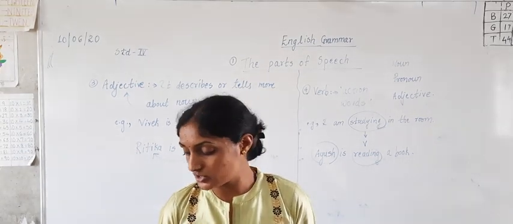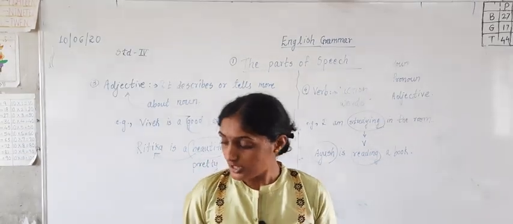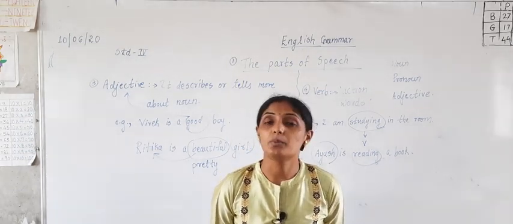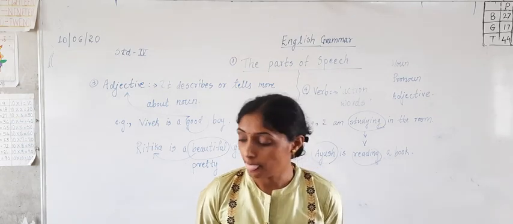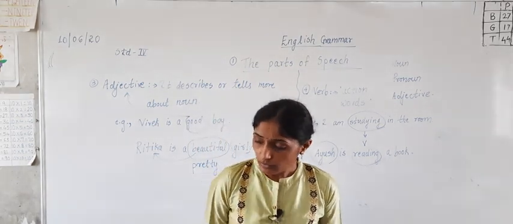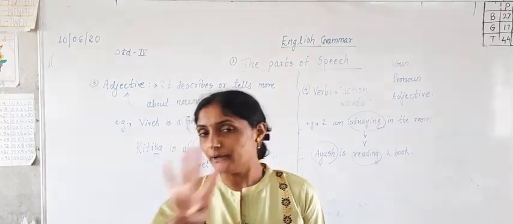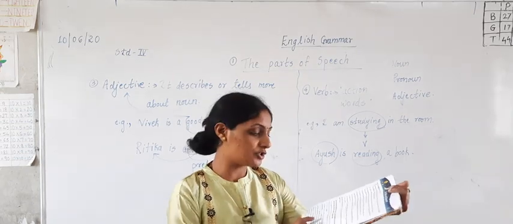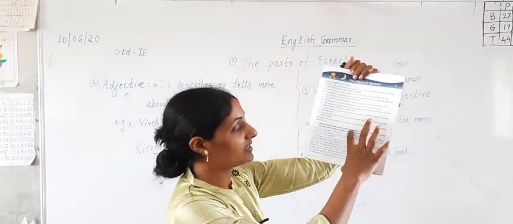How many parts of speech are over? 4. The next part of speech which we are going to study is preposition. After preposition we are going to study conjunction. After conjunction we are going to study interjection. Now today we have completed 4, so we are going to do homework of 4 parts of speech. One paragraph is given in your book.